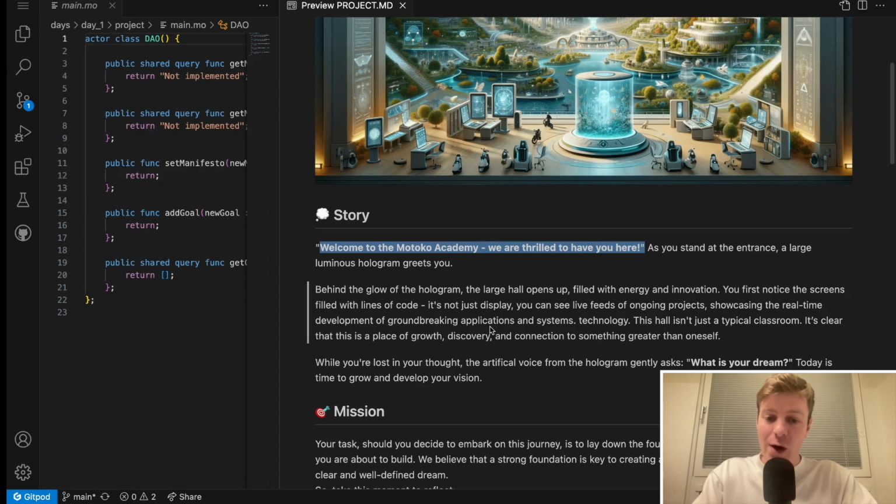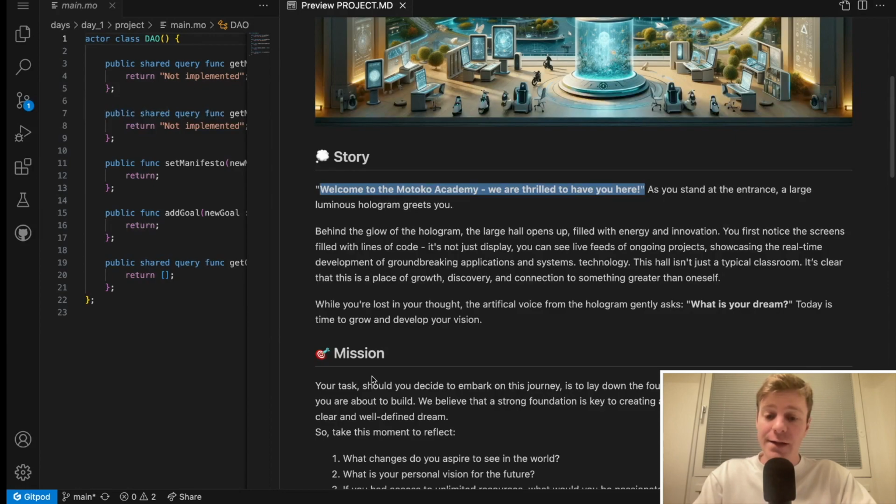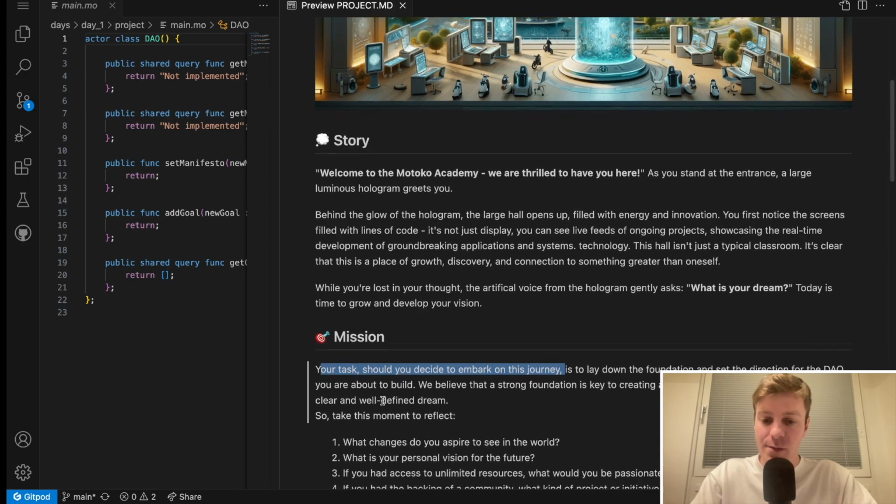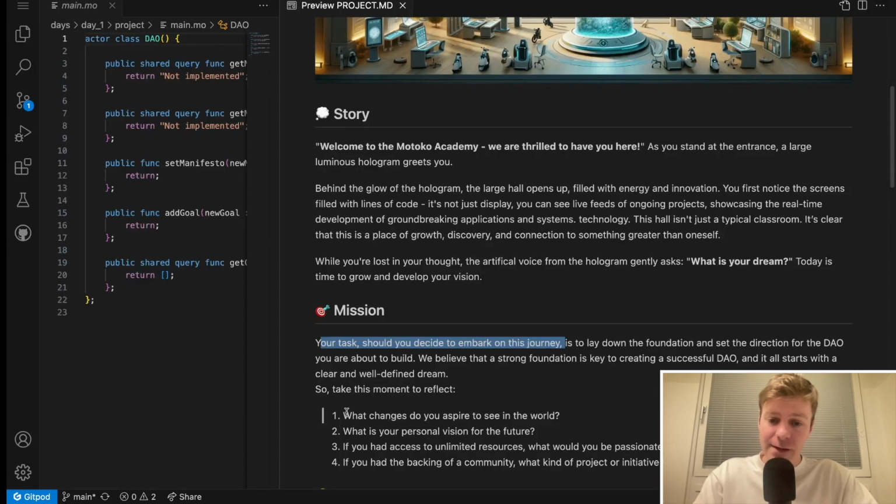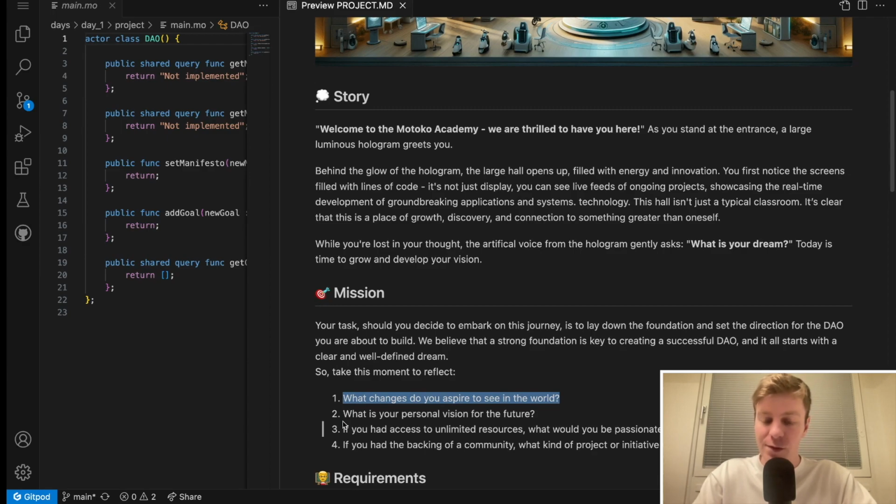Today is time to grow and develop your vision. Your task, should you decide to embark on this journey, is to lay down the foundation and the direction for the DAO you are about to build. We believe that a strong foundation is key to creating a successful DAO, and it all starts with a clear and well-defined dream. So take this moment to reflect. What changes do you aspire to see in the world? What is your personal vision for the future? If you had access to unlimited resource, what would you be passionate about doing? If you had the backing of a large community, what kind of project or initiative would you like to undertake?